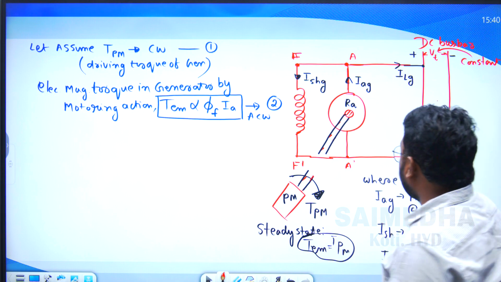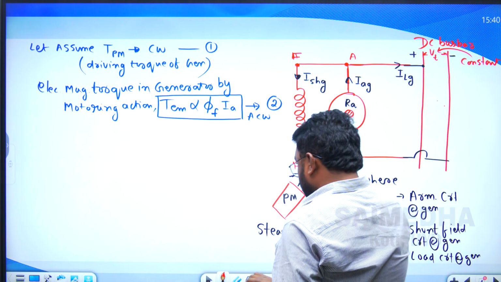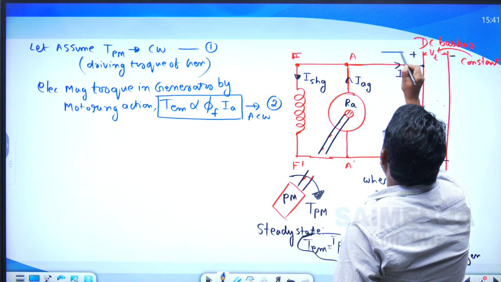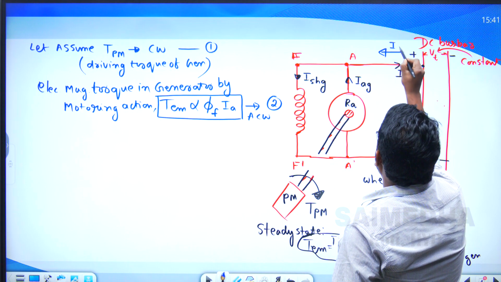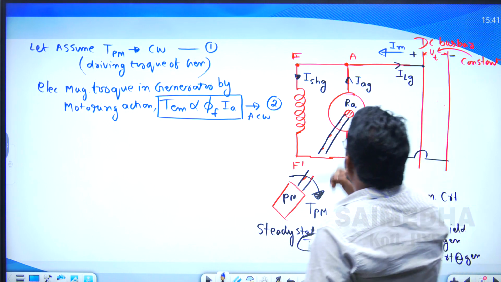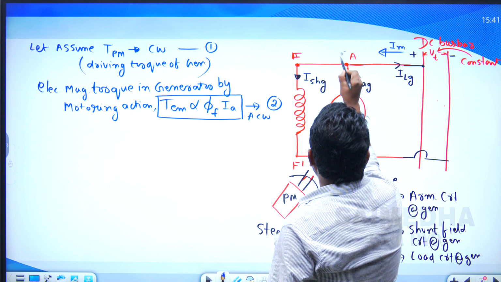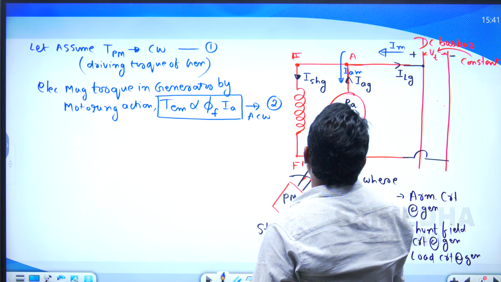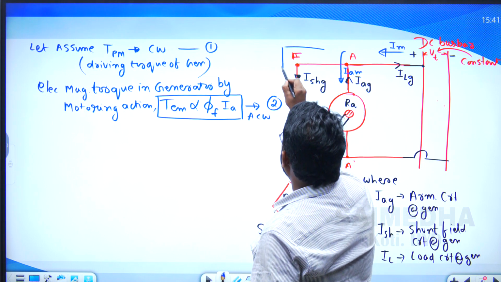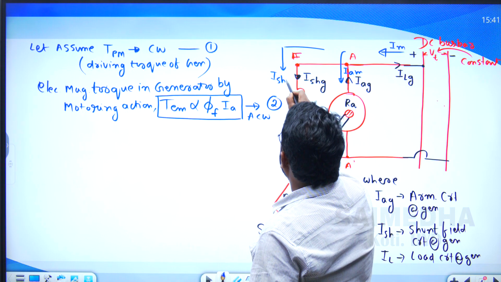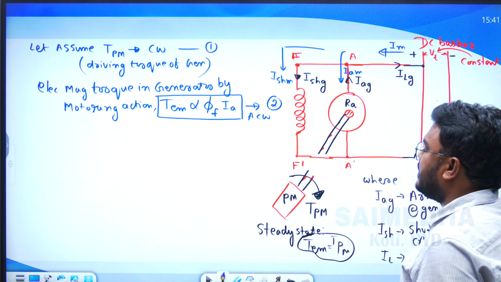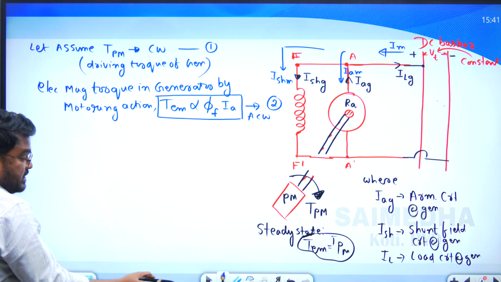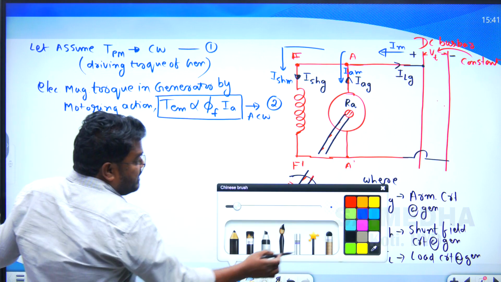Now if it absorbs power from the bus bar, suppose this supply current is the current in case of the motor. This current here is the armature current in case of the motor. Now this is the shunt field current, ISH, in case of the motor. This is the current in case of the motor part. Now when the prime mover is disconnected, what will happen?